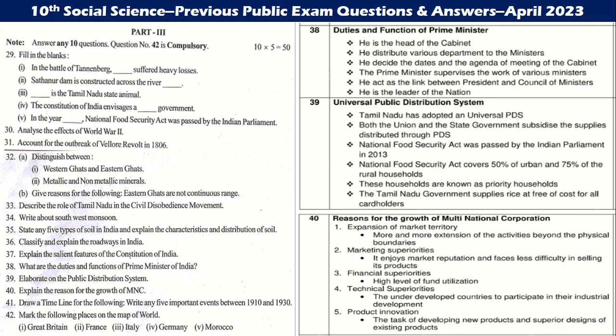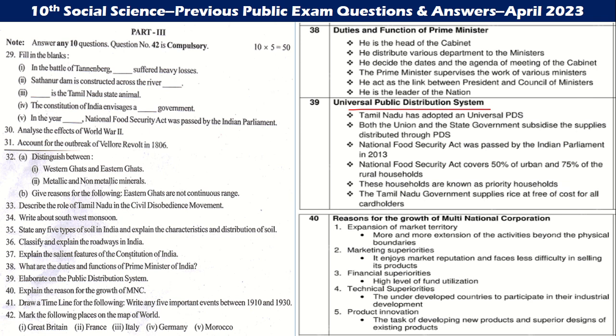Next, duties and functions of the Prime Minister. He is the head of the cabinet. He distributes various departments to the ministers. He decides the dates and the agenda of the meetings of the cabinet. The Prime Minister supervises the work of various ministers. He acts as the link between the President and the Council of Ministers. He is the leader of the nation.